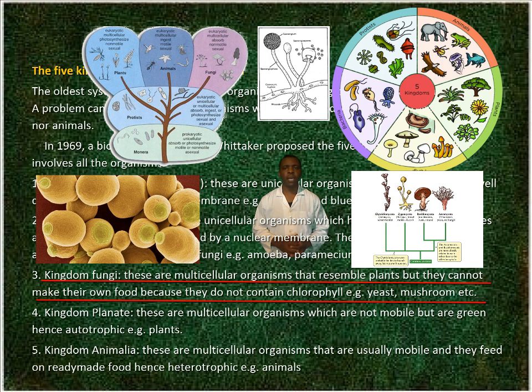3. Kingdom Fungi. These are multicellular organisms that resemble plants, but they cannot make their own food because they do not contain chlorophyll. Example, yeast, mushroom, etc.